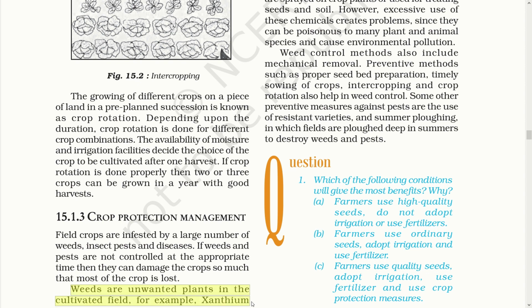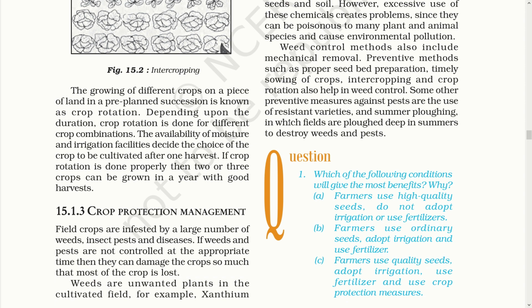Example is given, xanthium. Now, there may be a question in your mind why this plant or the weed is considered to be a threat. Because these plants too have roots which take up the nutrient from the soil and they compete for sunlight and water with the growing plant. This could seriously damage the crop, leaving them with little or no nutrients at all.